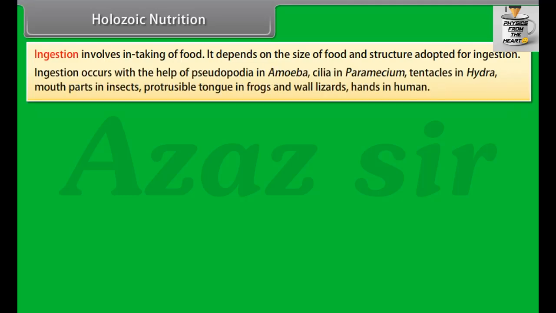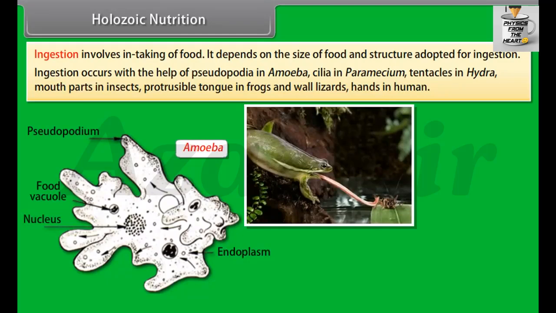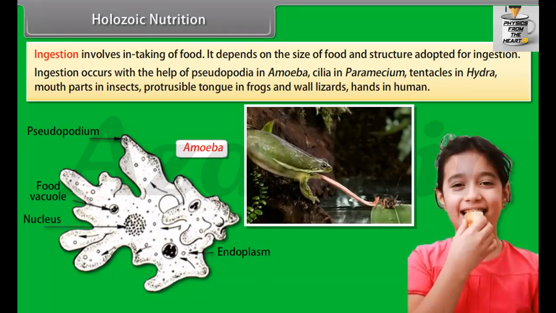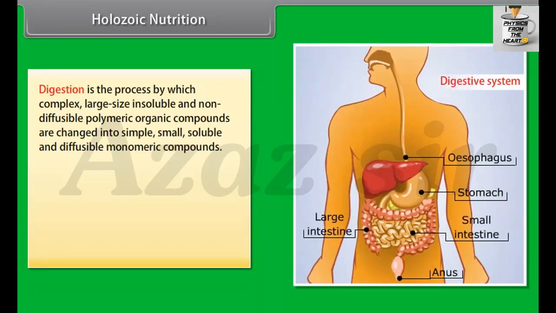Ingestion occurs with the help of pseudopodia in amoeba, cilia in paramecium, tentacles in hydra, mouth parts in insects, protrusible tongue in frogs and wall lizards, hands in human. Digestion is the process by which complex, large-size, insoluble and non-diffusible polymeric organic compounds are changed into simple, small, soluble and diffusible monomeric compounds.